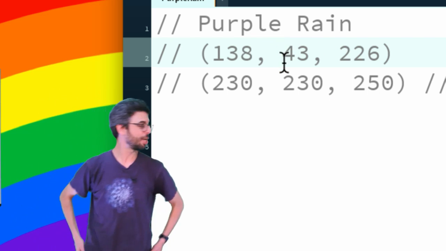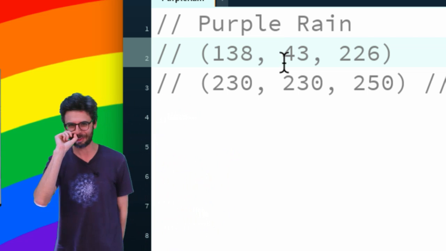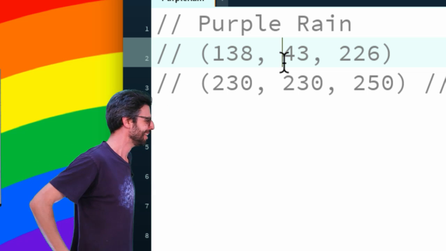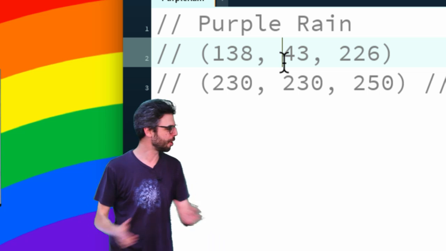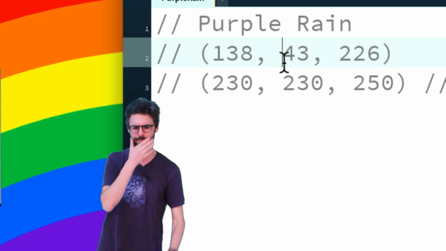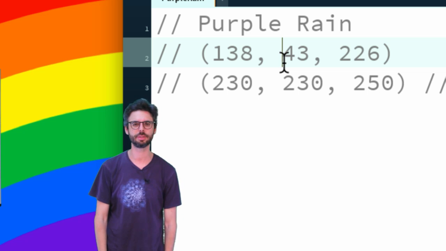Okay, so everybody, here we go. In honor of Prince, we're going to make Purple Rain in processing today. Part of Coding Rainbow seems appropriate. Yeah, so here I go. I'm going to start this off. I think this is going to be short. And then I will also publish a P5JS version of this as well, okay?